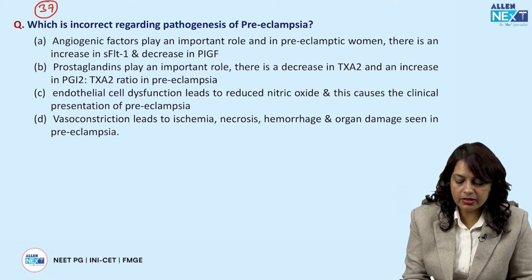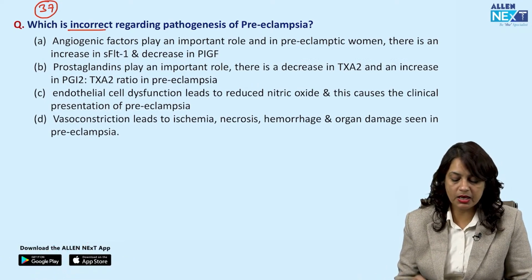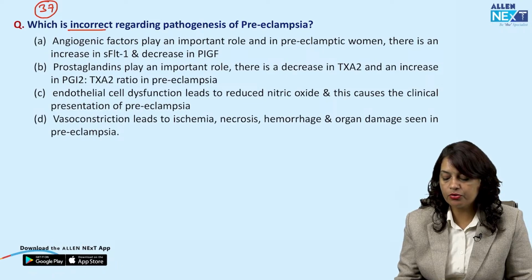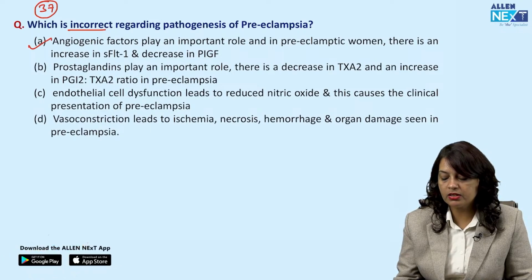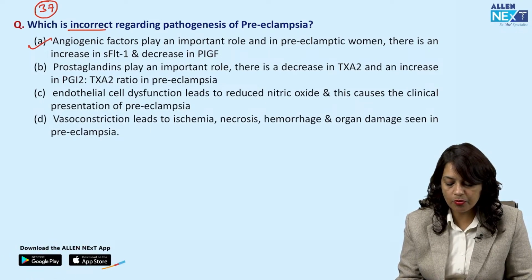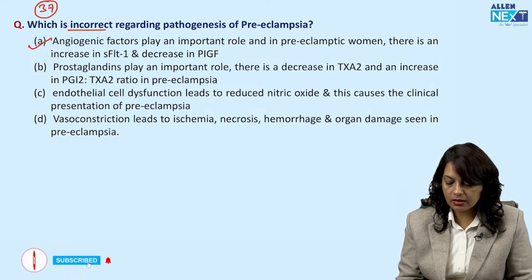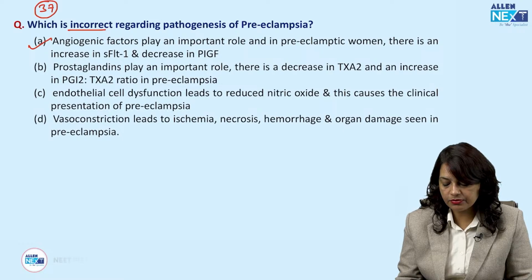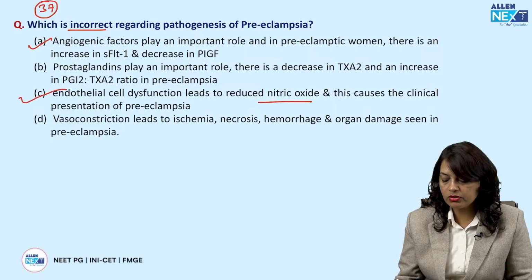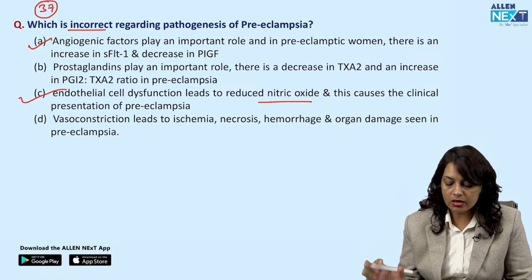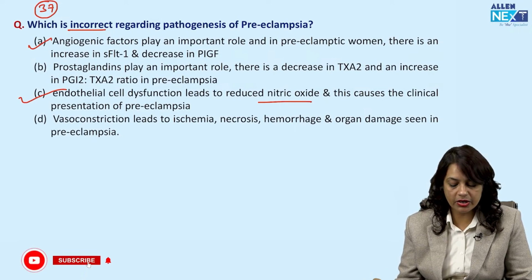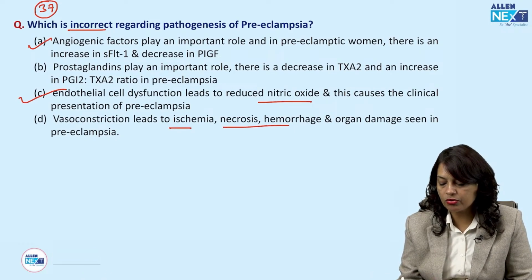Next, which is incorrect regarding the pathogenesis of preeclampsia? Angiogenic factors play an important role in preeclamptic women. There is an increase in SFLT1 and decrease in PIGF. This is correct. Prostaglandins play an important role. There is decrease in thromboxane A2 and increase in prostacyclin thromboxane ratio in preeclampsia. The endothelial cell dysfunction is also correct, and there is reduced nitric oxide. Nitric oxide has a vasodilator effect. That is why there is vasoconstriction, because nitric oxide levels are reduced. Vasoconstriction leads to ischemia, necrosis, hemorrhage and organ damage.